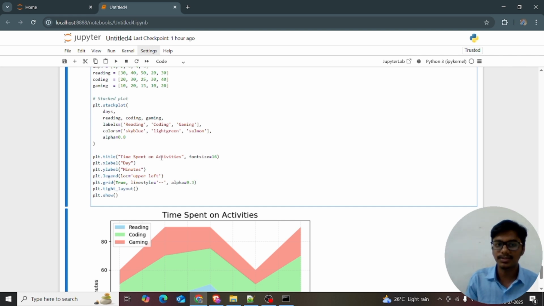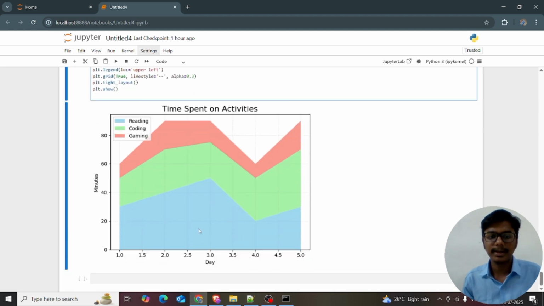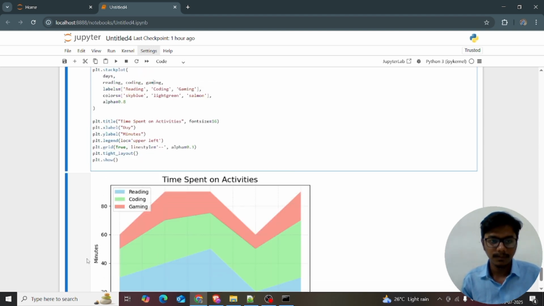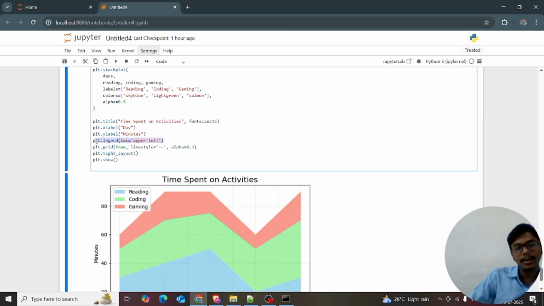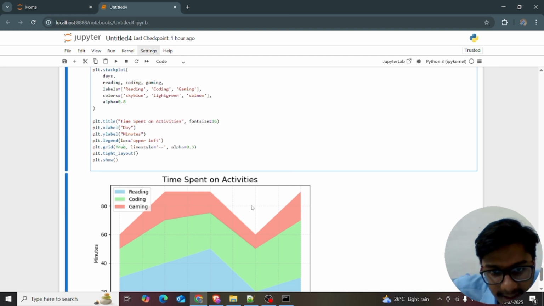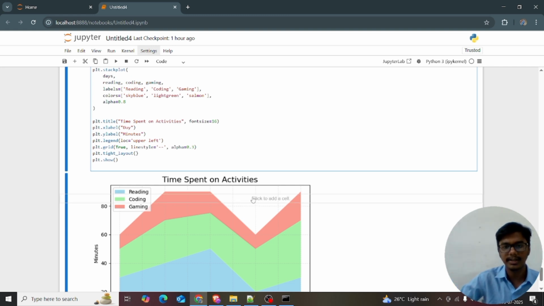plt.title: time spent on activities, with a font size of 16. Then the x label is day and the y label is minutes. For the legend, loc is equal to upper left, and plt.grid is equal to True. Can you see the grid lines? The line style is a hyphen and the transparency is lightly set to 0.3. Then tight layout and show.